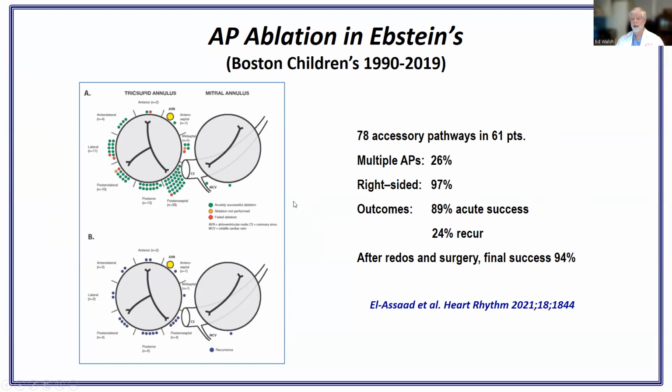Our acute success rate, still not what we would like, and these are areas where we're usually really good at getting ablation success. These are usually not that complicated in a normal heart, but in these Ebstein's patients, only 89% acute success and still a 24% recurrence rate. A lot of these patients had multiple procedures. Some went for surgery and had surgical ablation. We finally got the success rate up to 94%, but it was a lot more work than one would have anticipated.